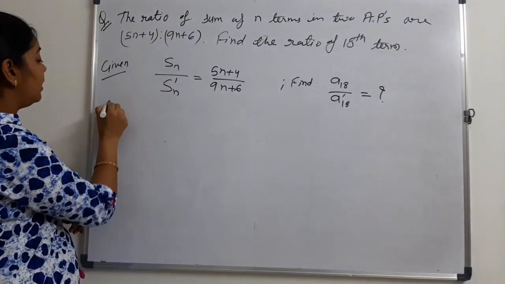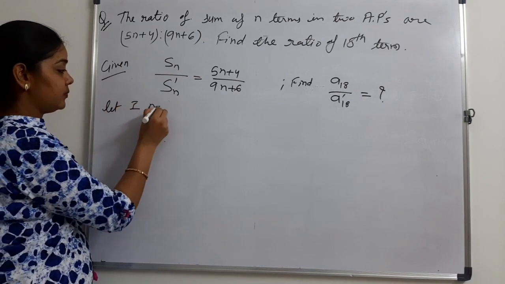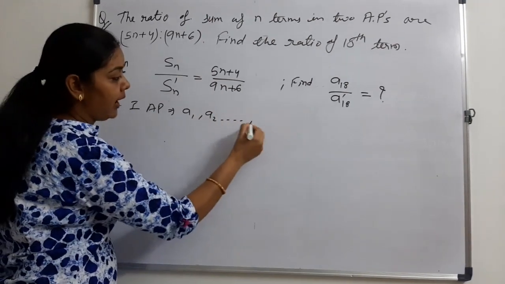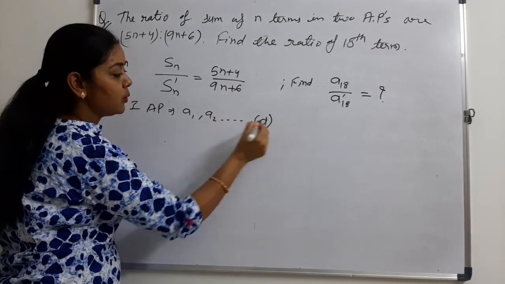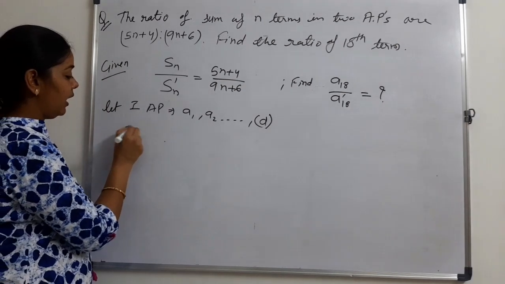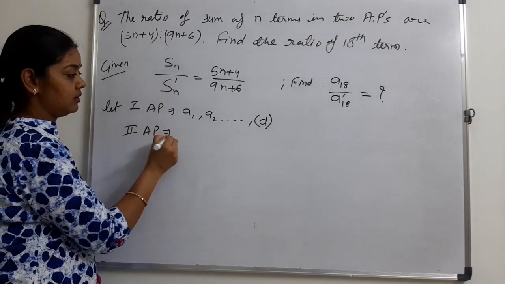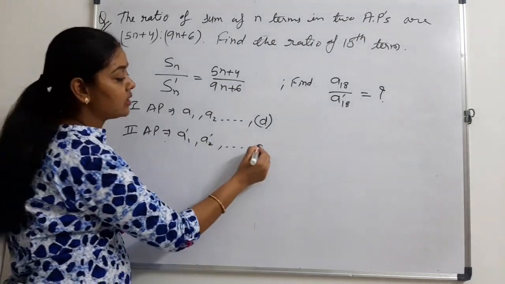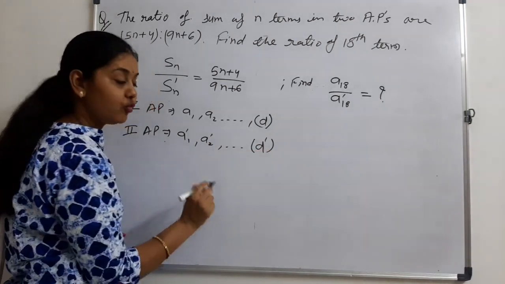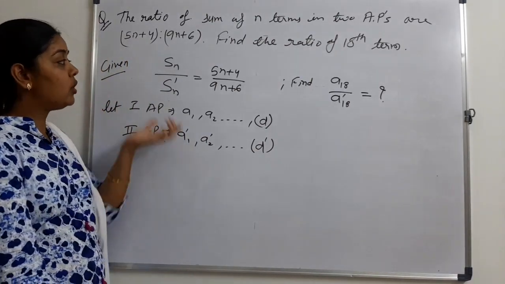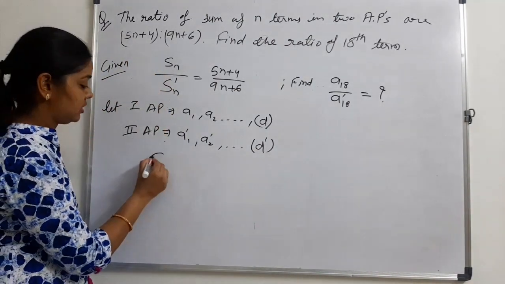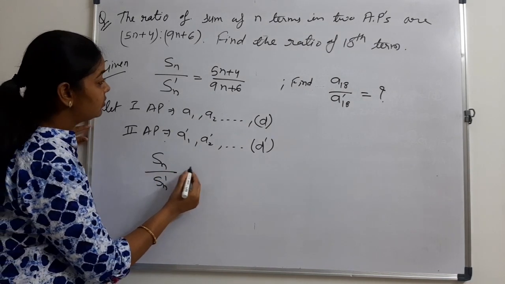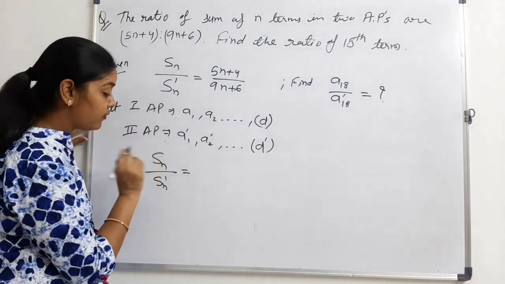Let the first AP be a1, a2 and so on, and the common difference be d. And the second AP be a1 dash, a2 dash and so on, and the common difference be d dash. Now put all the values in the given condition. The given condition is Sn upon Sn dash, and what is the formula for Sn?